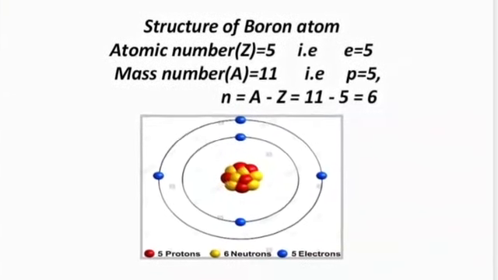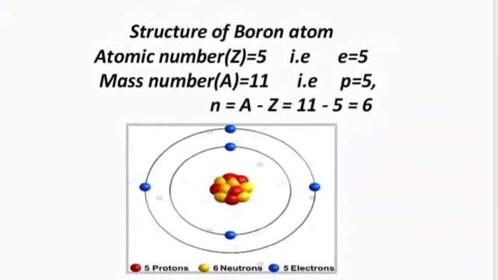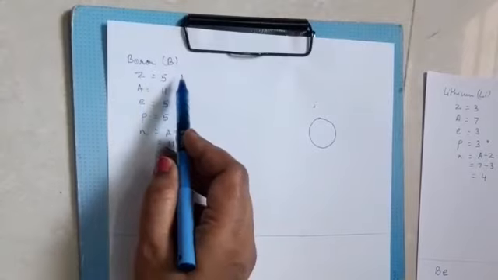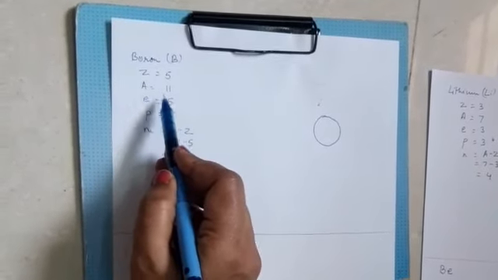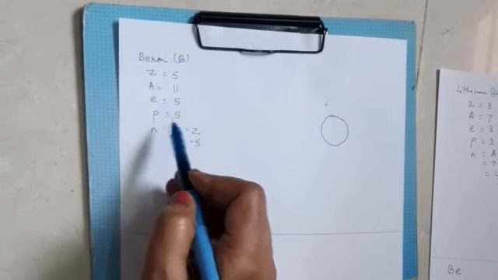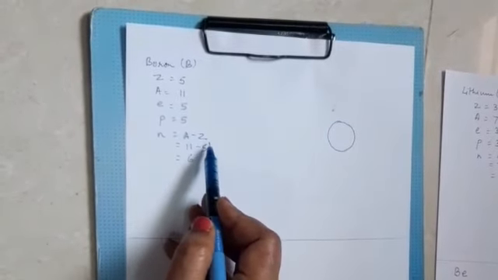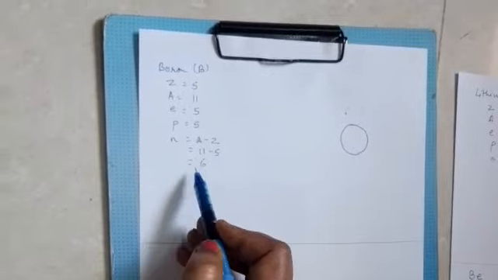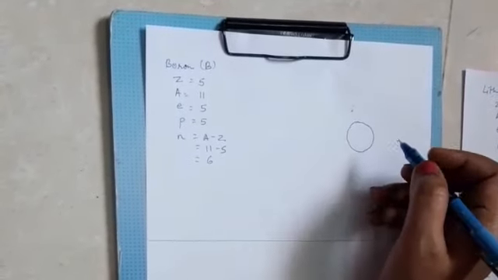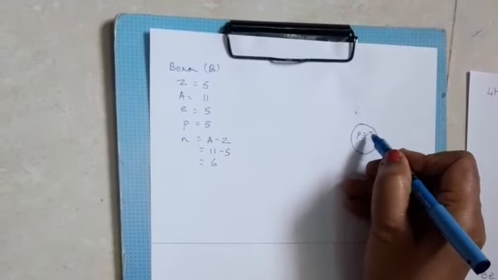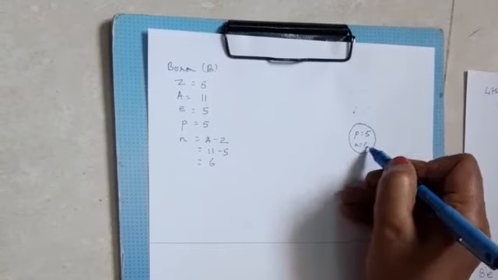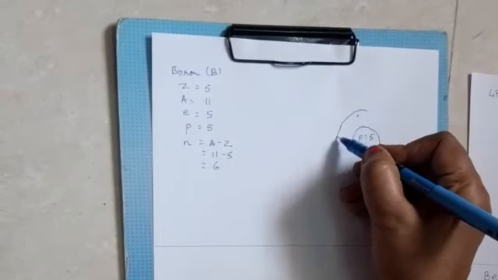The last one for today is the structure of boron atom. We now draw the structure of boron atom. Boron atomic number is 5. Mass number is 11. Electron 5. Proton 5. Neutron A minus Z, that is 11 minus 5 is equal to 6. So now we first draw the nucleus of boron atom. Proton is equal to 5. Neutron is equal to 6. The first orbit.